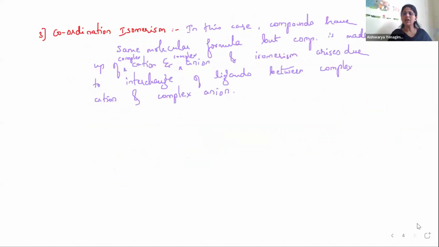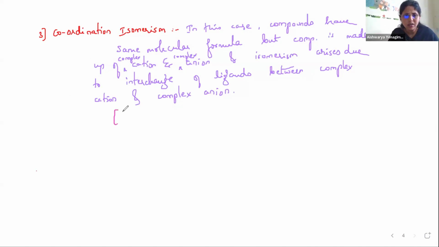But here, in coordination isomerism, both the cation and anion are complex in nature. Both should be complex ions, written in square brackets. And it arises due to interchange of ligands between the complex cation and anion. Let us see this with an example.